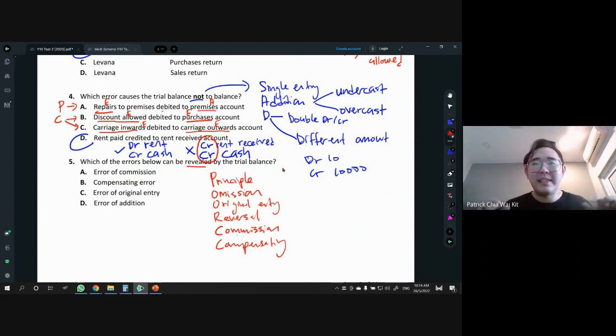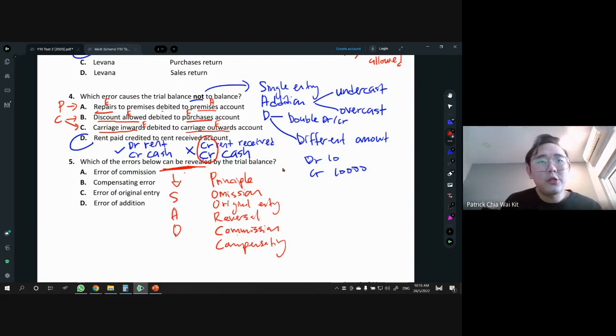The total DR and CR are not the same. So the one that will cause the trial balance to not be the same is SAD, right? SAD can be revealed, not poor CC. Poor CC is the one where the error happened, but the trial balance is still balanced.